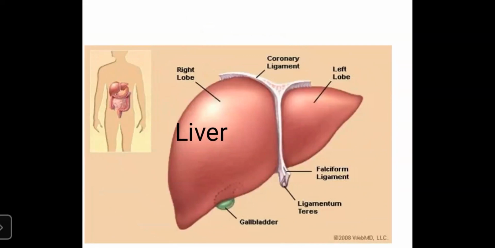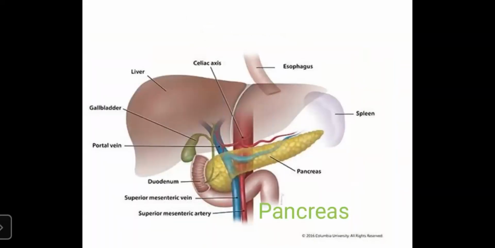Then the last is pancreas. Pancreas helps us in digestion and regulates our blood sugar level. So these are the main six internal body parts we have seen.